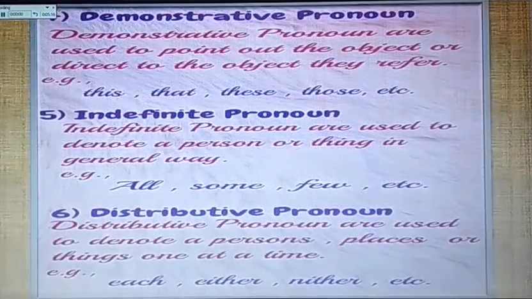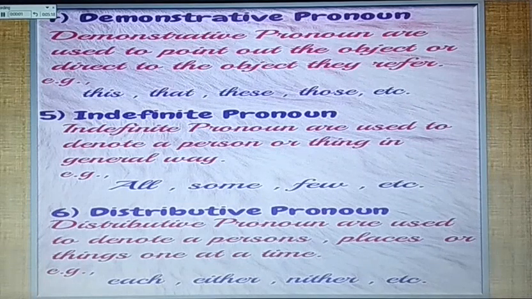The fourth kind of pronoun is demonstrative pronoun. Demonstrative pronouns are used to point out the object or direct to the object they refer to. For example, this, that, these, those, etc. The fifth kind of pronoun is indefinite pronoun. Indefinite pronouns are used to denote a person or thing in a general way. For example, all, some, few, etc.